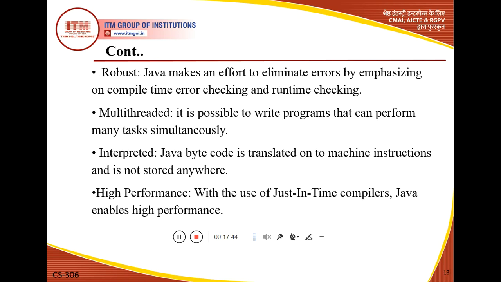Next characteristic of Java is robust. So what do you mean by robust? Java is robust because in this programming language we use the concept of exception handling and type checking also. So it will eliminate errors by focusing on compile time error checking and runtime error checking. So it is called Java is robust. This property defines Java as robust.